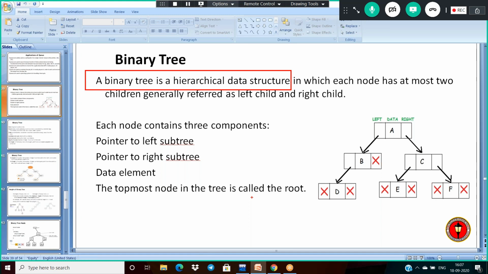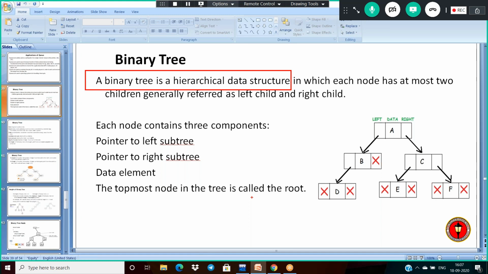But in the case of a binary tree, it appears in a hierarchical manner. It appears like a hierarchical representation. Hierarchical also has some set of nodes, like linked list, double linked list, stack, everything is nothing but a set of nodes. But the special case of the binary tree is that it is the first hierarchical data structure, and each node of a binary tree has at most two children.